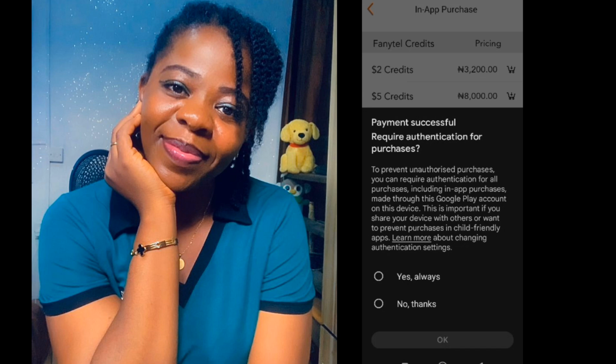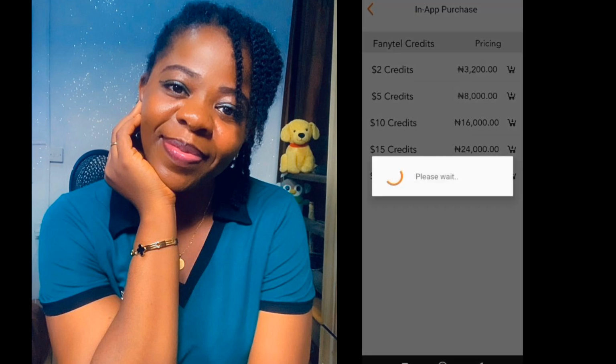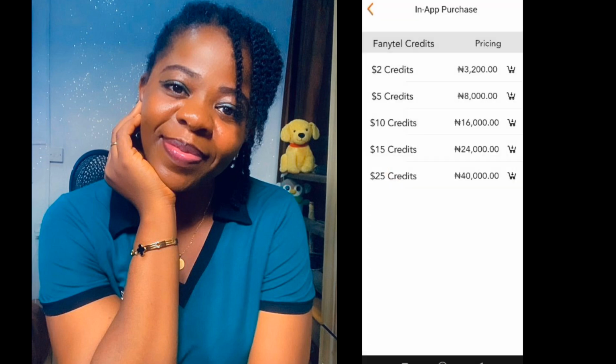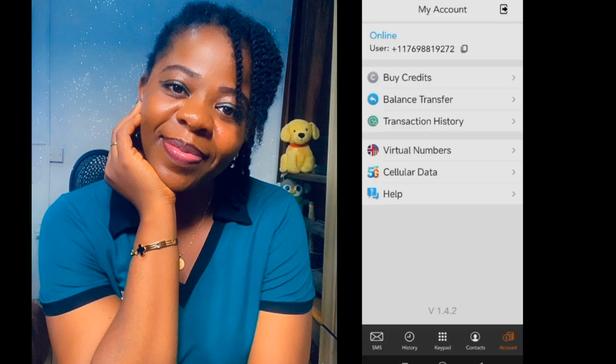you also click on yes, always confirm, to prevent unauthorized purchase. Very, very important, so that these apps will not go ahead and be removing your money without your consent. So click on yes, always, and then okay it, and then your payment will be successful. So you can see now that we have top up successfully.